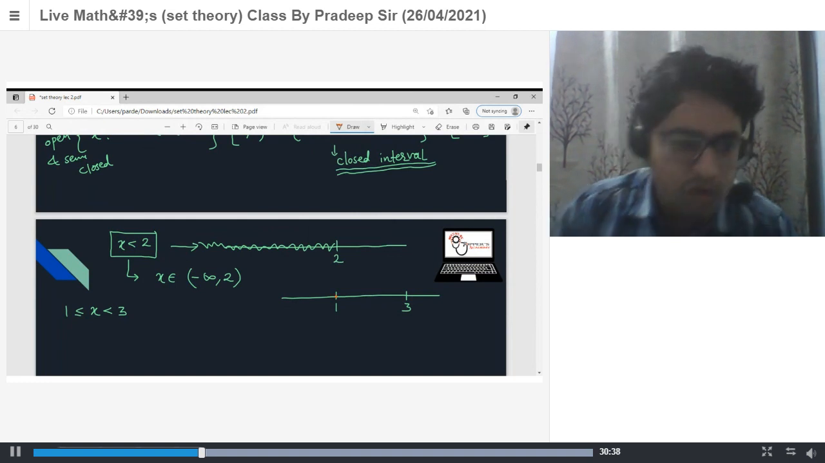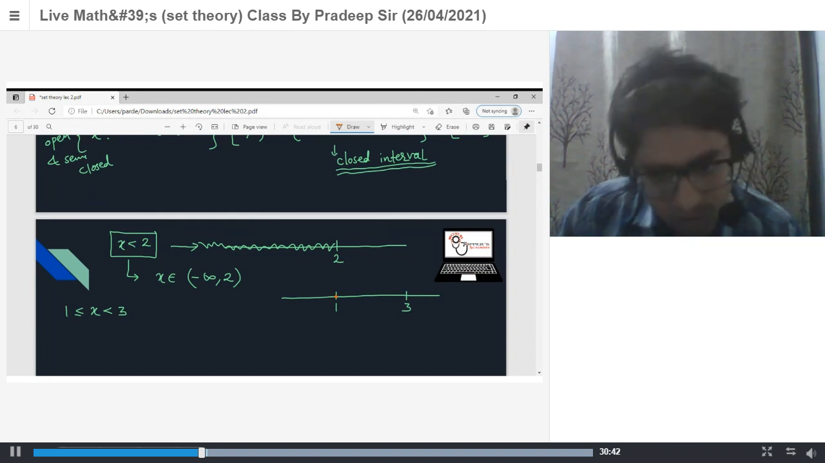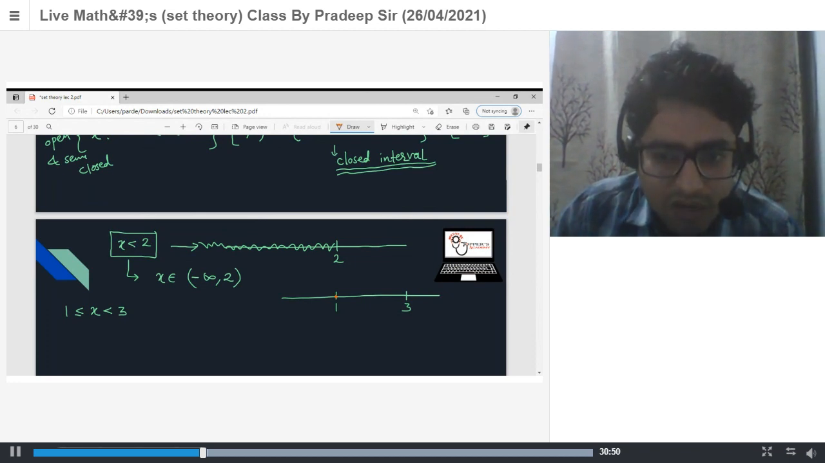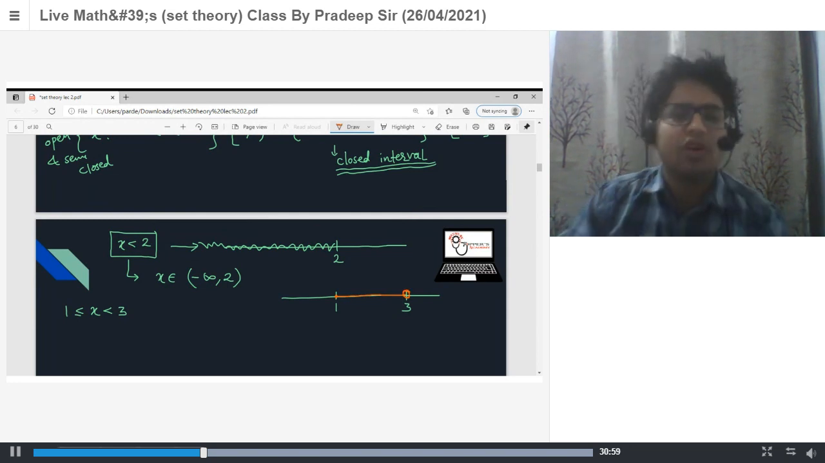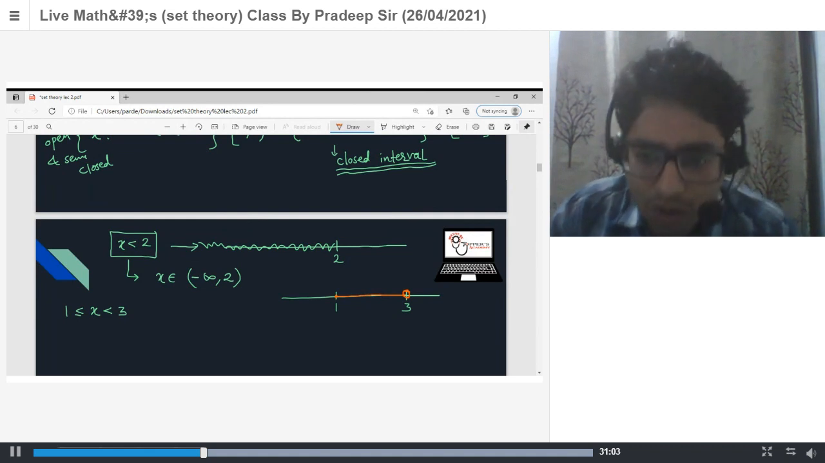So x belongs to [1, 3), and it means semi-closed. x can take the value 1, so we can take this value also. We can take every value lying between 1 and 3, but we cannot take 3. So we make an open circle here. It means 3 is not included in our set.